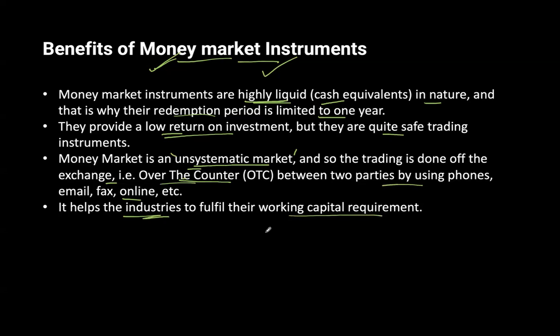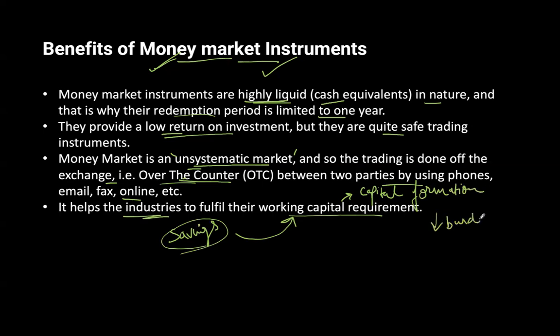So in a way, our savings become important. That's why these are important for channelization of our savings for the industrialists, which results in capital formation or asset creation. So this is again one important area of fiscal prudence also, which reduces the burden on the government in terms of how much capital expenditure the government would be doing.